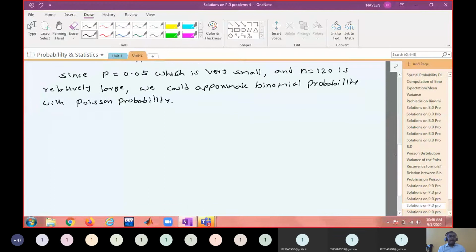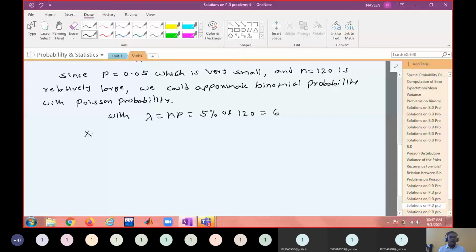With lambda equal to np, what is the np? 5% of 120, equal to 6. Therefore, the random variable is the same. What is the random variable?